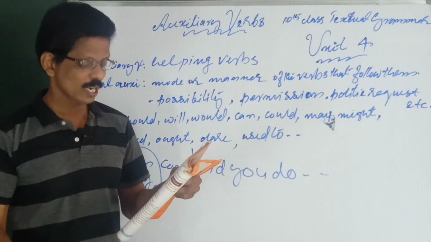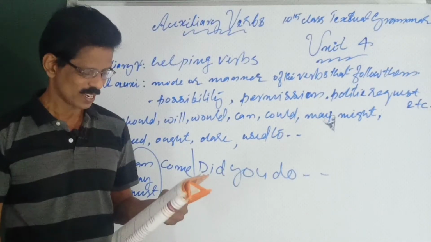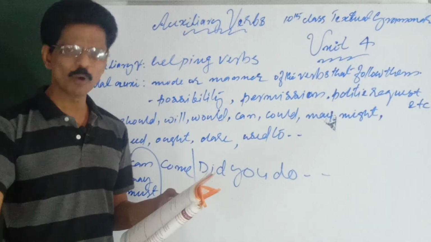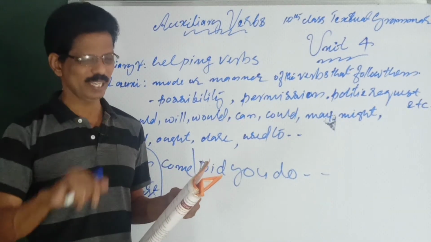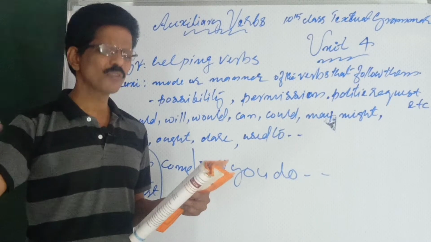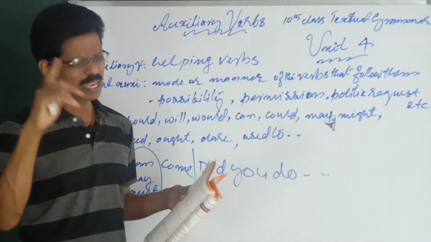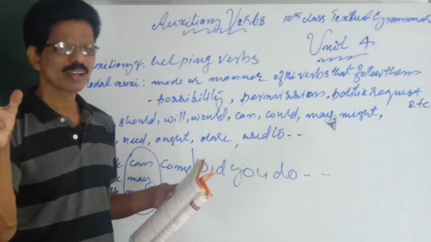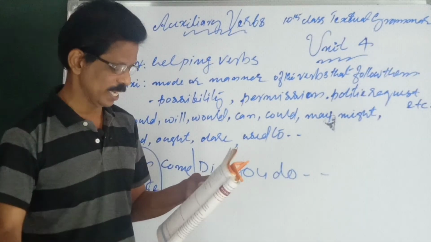May also, permission, possibility, wish. See, may God bless you, wish. A possibility, he may come. There is a possibility. Permission, you may go please. Might also, might is remote possibility. See, may is possibility, might is remote, means far away possibility, a very, very rare chance. He may come tomorrow. He might come, means there is a very little chance. May means possibility, might means a remote possibility.